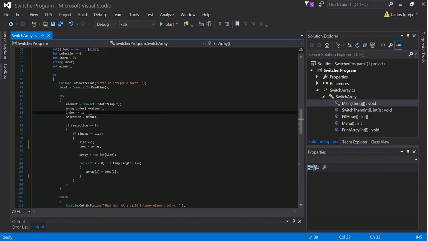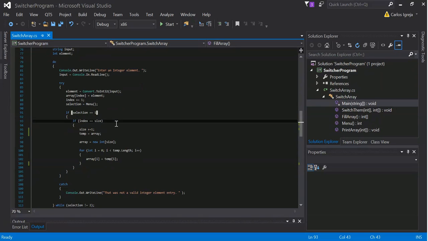Increase the index, and the selection. We get this calls this method. Basically, just does the 1, 2. Asks the user to enter 1 or 2. Then we'll get that selection, and if they entered 1, index equals size,